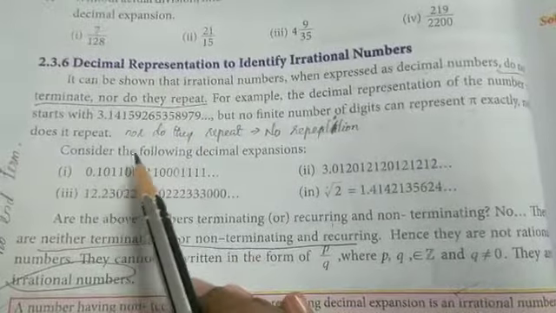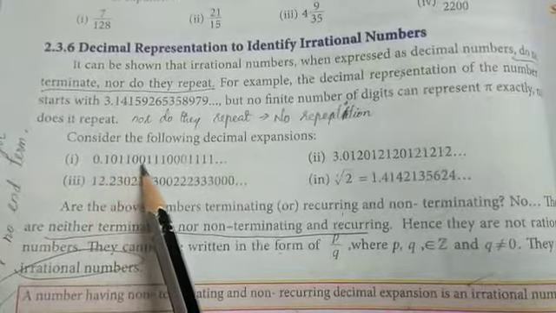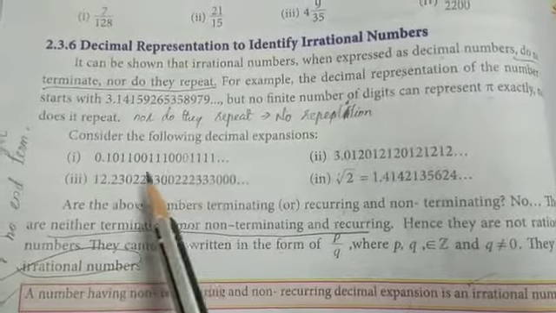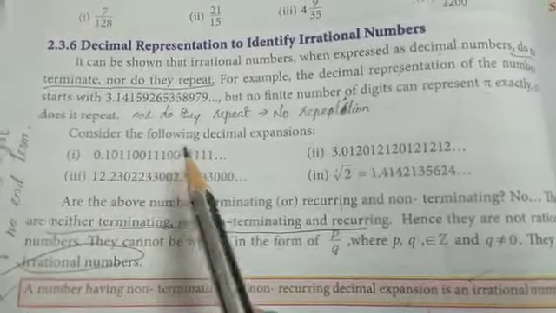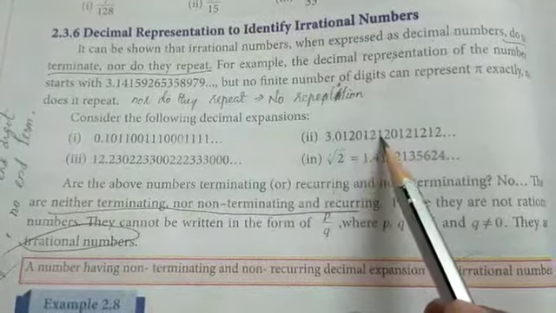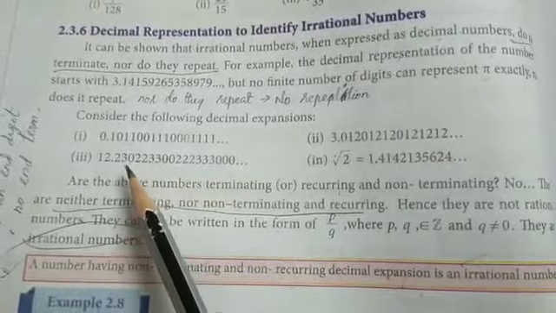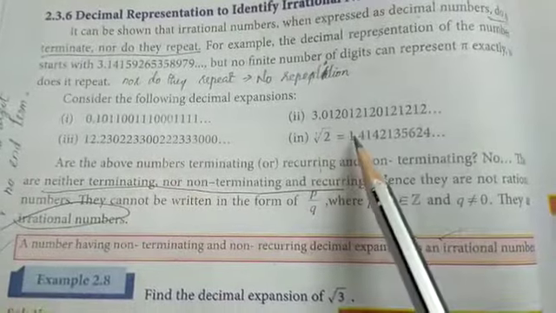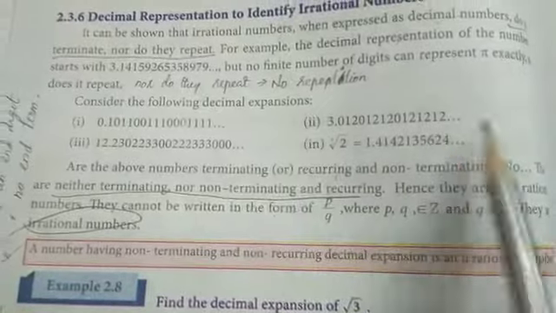Then see, consider the following decimal expansions: 0.101100000000. See, like this it is repeating, but there is no similar repetition here. Same here also. See, 3.01201212 like that, then 12.230, then root 2 equals 1.4142135, like that it is continuing.